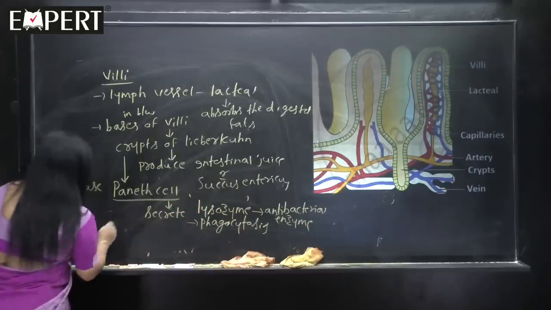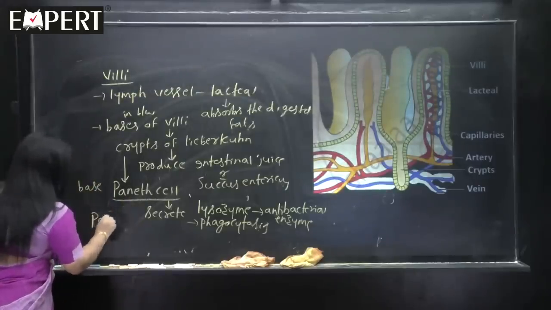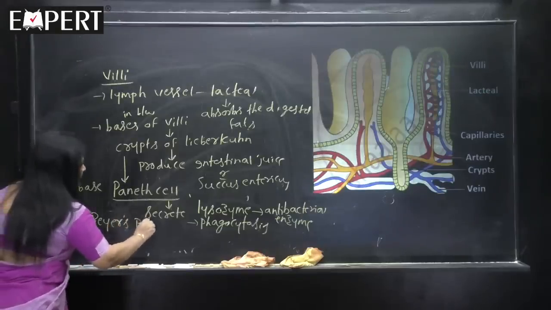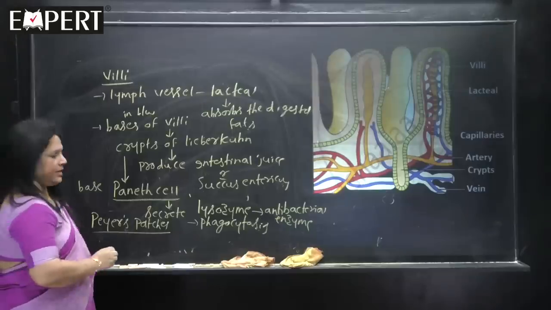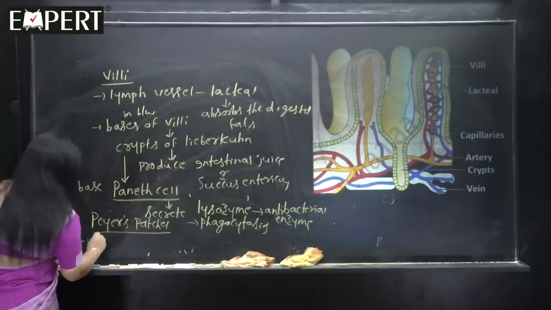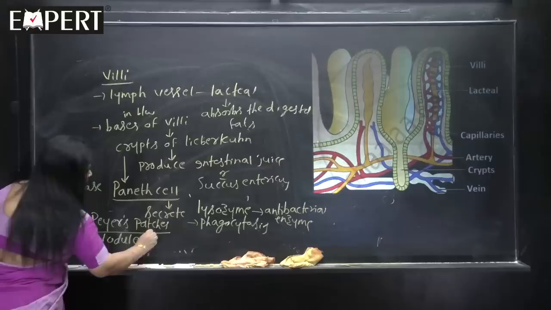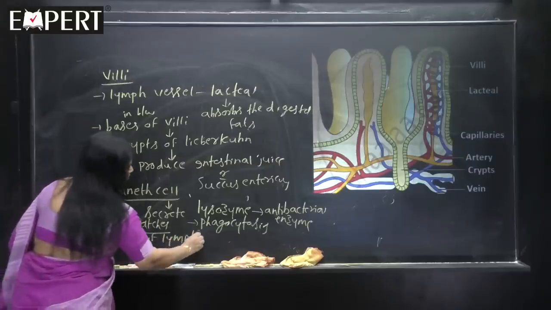And another point regarding the intestine I want to tell you, called Peyer's patches. This is the last word for this session, Peyer's patches. Okay, what are Peyer's patches? Nodules of lymphatic tissue.